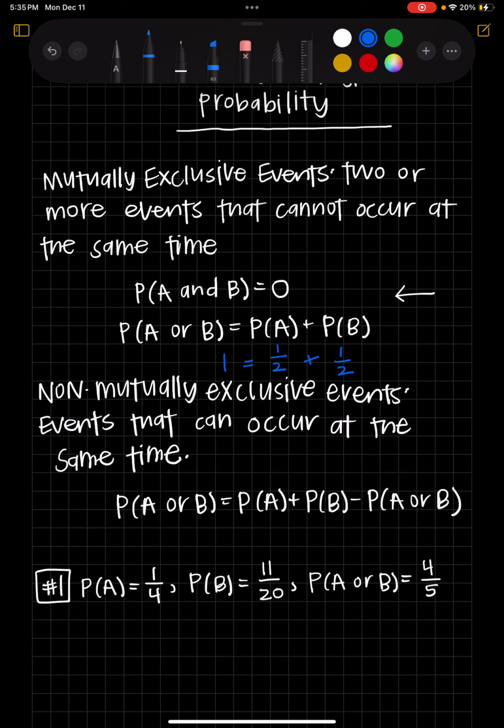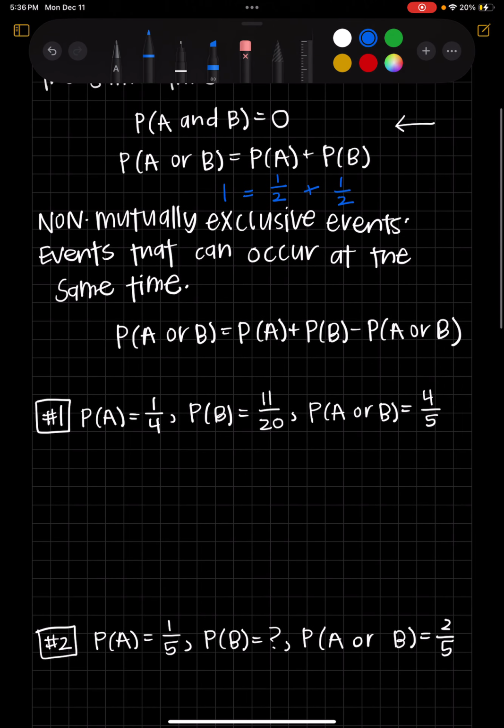So now let's start going through some examples. For the first example, what we want to do is determine if the events are mutually exclusive or non-mutually exclusive. So in order to do that, we can use one of the formulas, and I'm going to end up using the mutually exclusive formula. I'm going to underline it right here. This P of A or B is equal to the probability of A plus the probability of B. The reason why I'm using that one is just because they've given me all of these values.